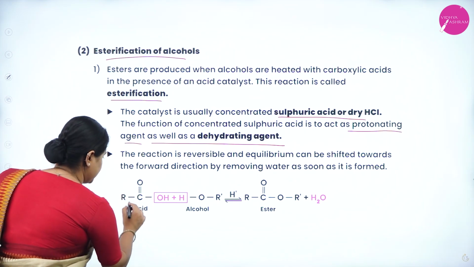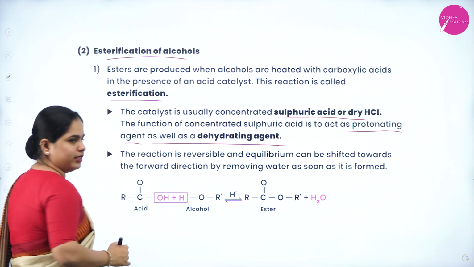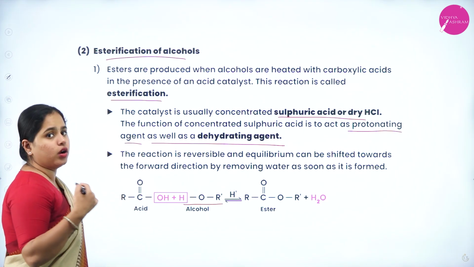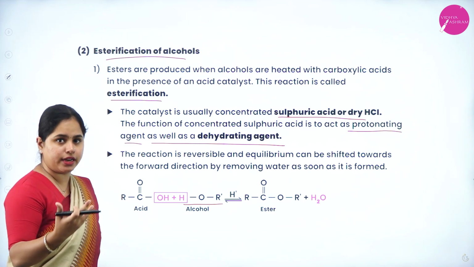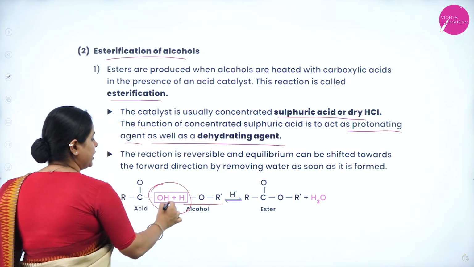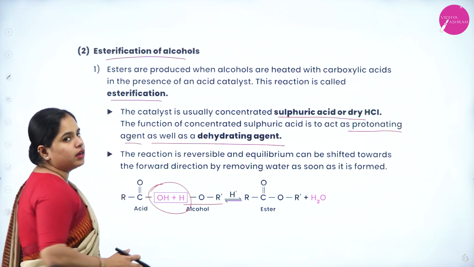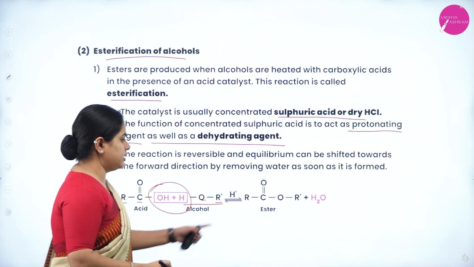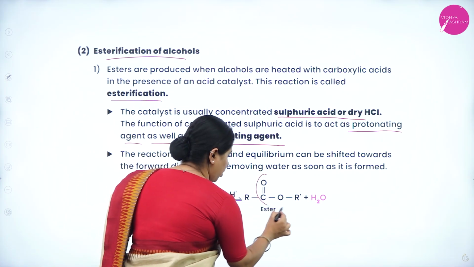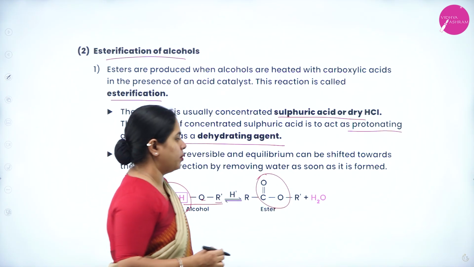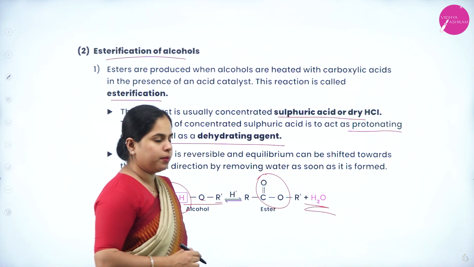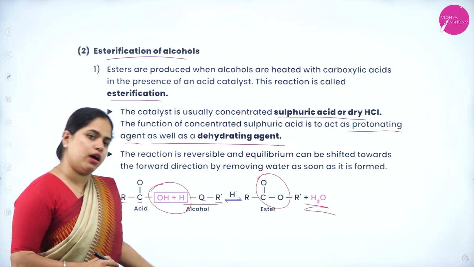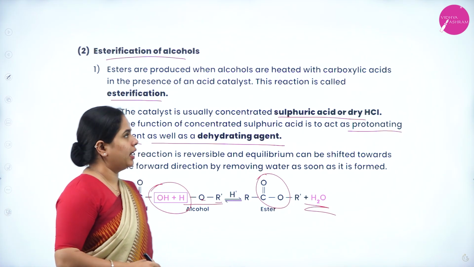So this is the carboxylic acid which is shown here, RCOOH, right? And this is your alcohol, R-OH. Now what happens? As said, concentrated sulfuric acid is used. It's a dehydrating agent. Water will be removed. H from the alcohol and OH from the carboxylic acid is removed. Now what is left behind? RC double bond O R dash. That is RCOOR dash. So what is this? This is the ester which is formed, right? And water is being removed, right? Now the ester can react with water and again it can form back the alcohol and carboxylic acid. So this is a reversible reaction, right?